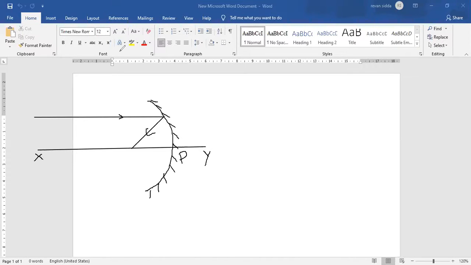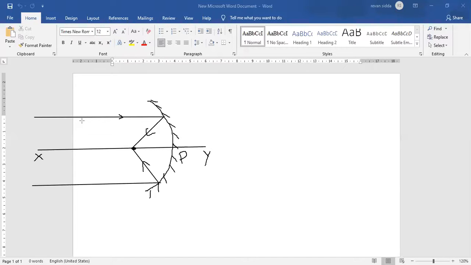Now, in the same manner, if I draw another ray downwards, a ray of light is coming and touching the concave mirror. After hitting the concave mirror, it will converge and meet at a point. So these two rays will be meeting at a particular point here.